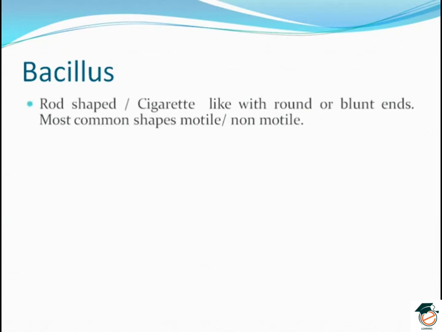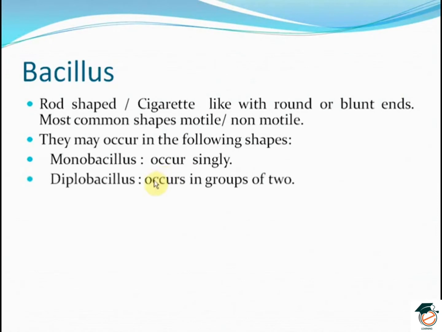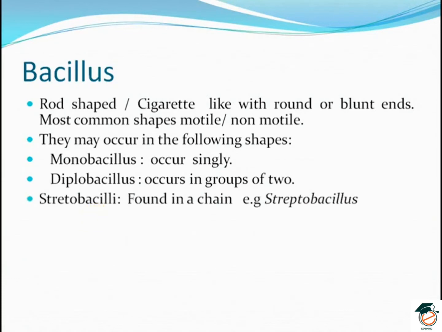Coming to the bacillus, plural bacilli. They are rod-shaped, cigarette-like with round or blunt ends. Most common shapes are motile or non-motile. They may occur in the following shapes: monobacillus, occurring singly; diplobacillus, occurring in groups of 2; streptobacilli, found in chains.